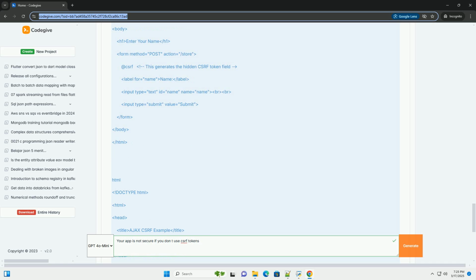Automated security scanners: use security scanners like OWASP ZAP or Burp Suite to automatically scan your website for CSRF vulnerabilities. Browser extensions: install browser extensions specifically designed for CSRF testing. These extensions can help you generate malicious requests and identify vulnerabilities.